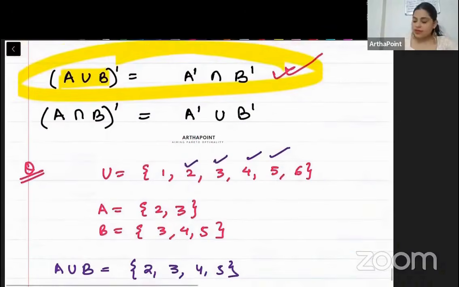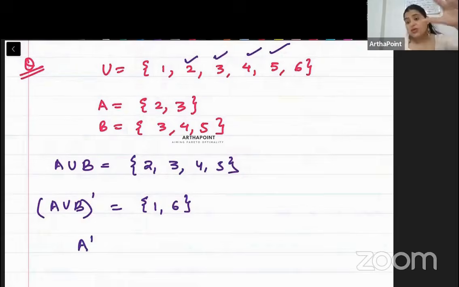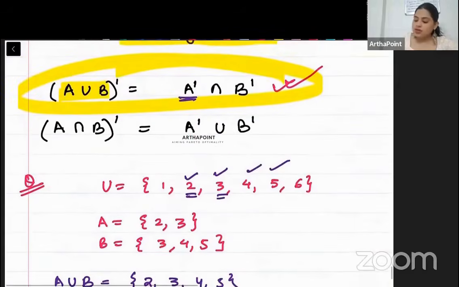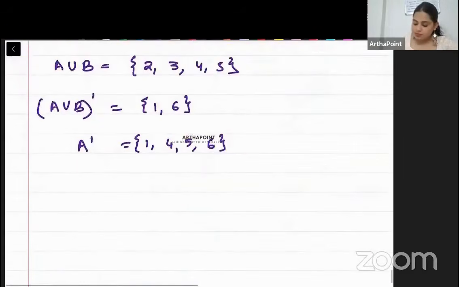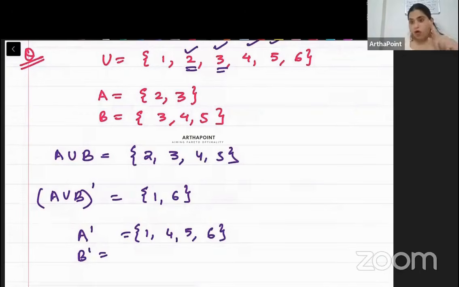Okay. Now see this. What will A complement be, beta? Everything in the universe except A. So you will remove 2 and 3. So you will get 1, 4, 5 and 6. Beta, what is going to be B complement? You will remove everything from the universe where B is present. So you will remove 3, 4 and 5. So B complement will be 1, 2 and 6.